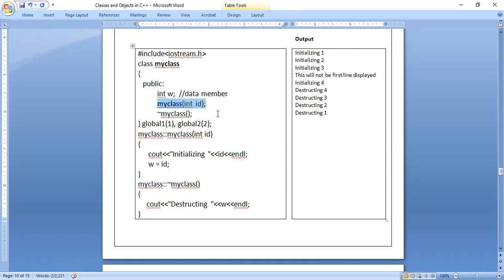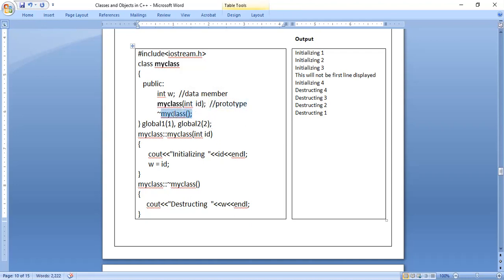The remaining functions will be normal member functions. And this is a parameterized constructor, because in the constructor I have used one parameter called ID. If I delete this, it is called a default constructor. If there is no parameter, it is called a default constructor. Now it is a parameterized constructor. And here, after writing the function name and parameters, I have put a semicolon. The meaning of that is this is a prototype. It is not a complete function. It is a prototype, or we can say function declaration. So when you write the function name, argument list, and put a semicolon, those lines are called a prototype or a declaration.